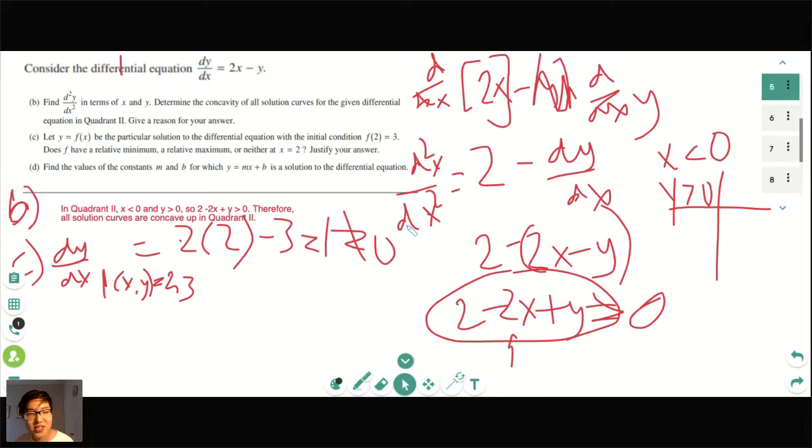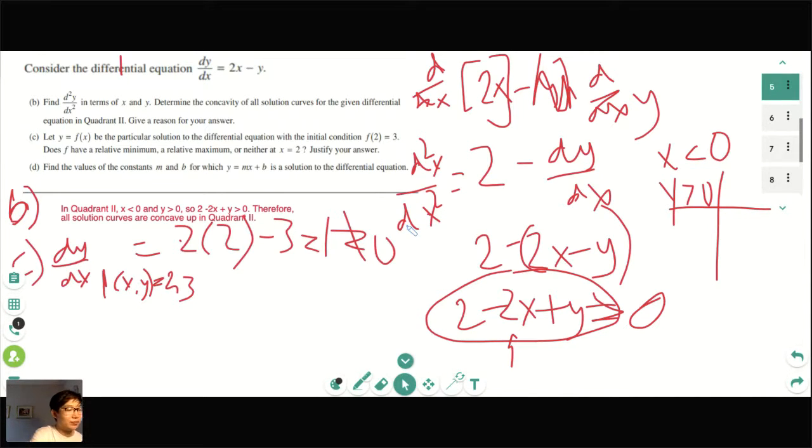So the procedure for part C: all it's asking is, at (2, 3), is it a minimum, maximum, or neither? When you set the derivative equal to 0, the only time it's a minimum or a maximum is if the derivative is equal to 0. In this instance, the derivative is not equal to 0. So you plug in (2, 3) and you get 1. Because the derivative is equal to 1, it's not a minimum or a maximum.